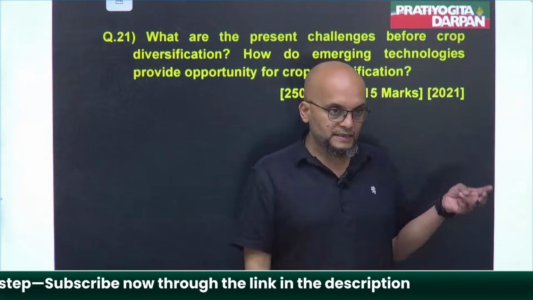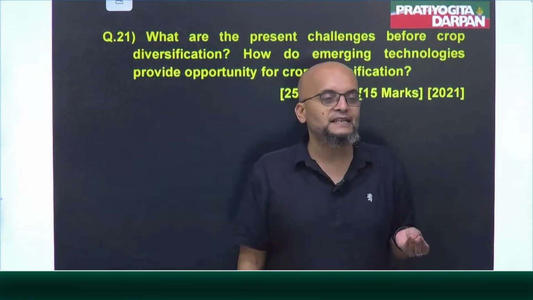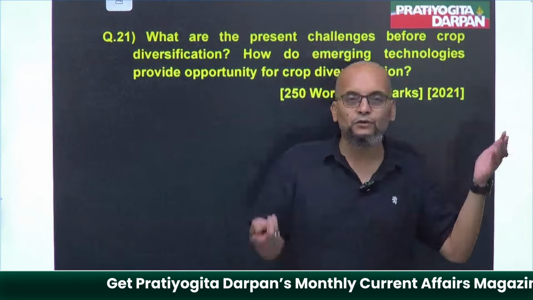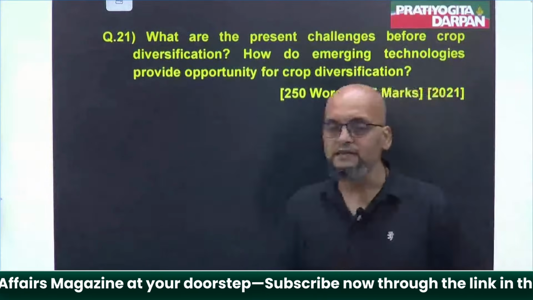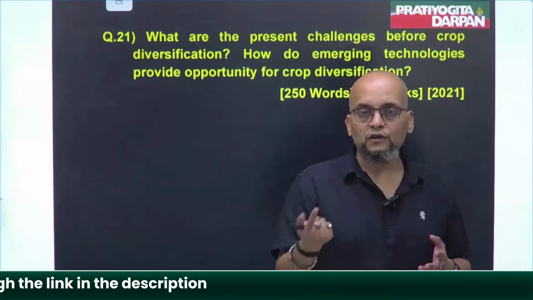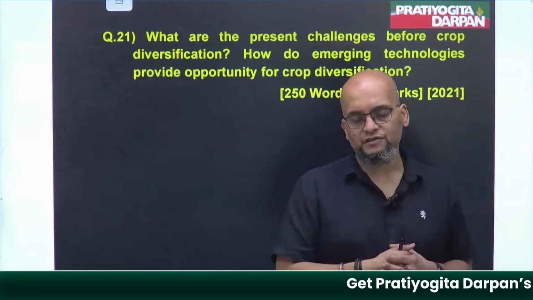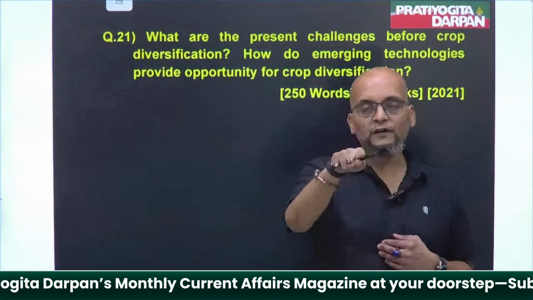Point number two. Secondly, if everyone is producing the same thing and supplying the same thing, what will happen, guys? The supply will be so high that demand will be low. Prices are going to decline. So these farmers are not going to avail any profit. Most of the time, they will sell their produce at a loss.